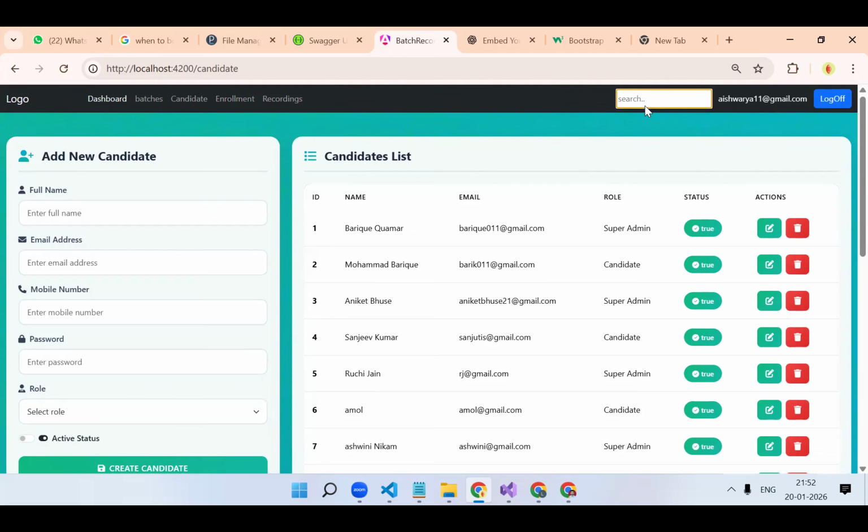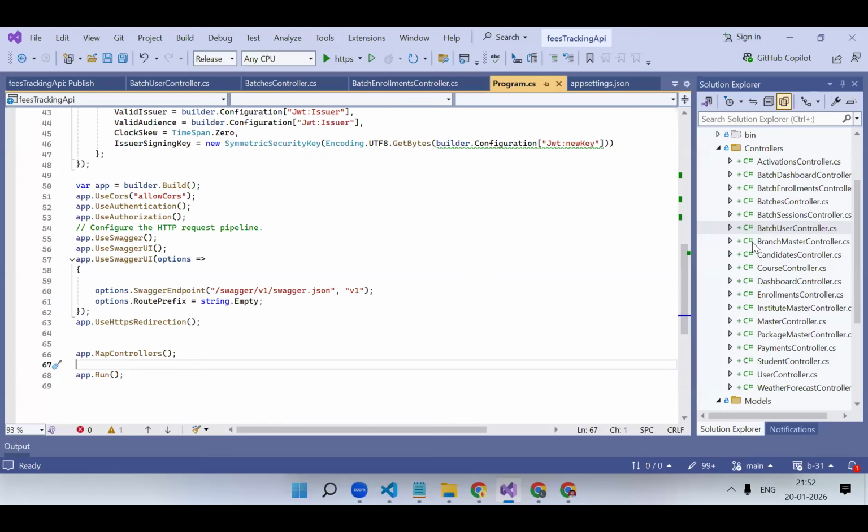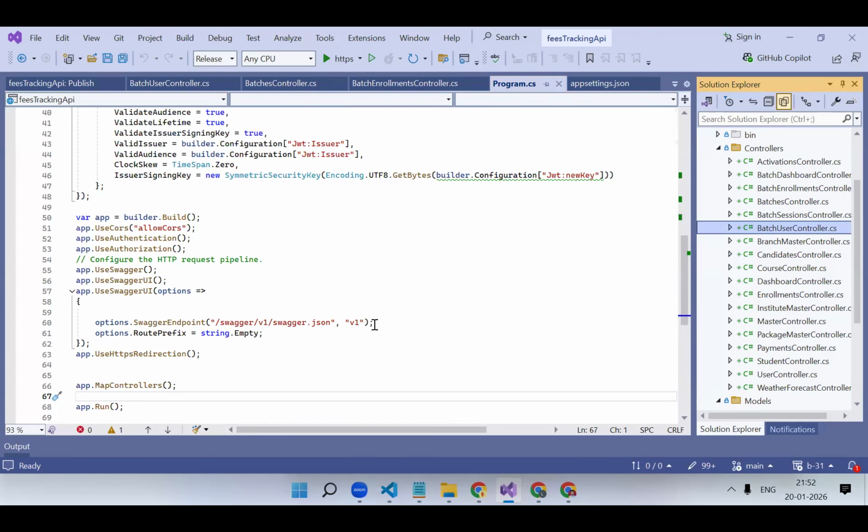Chetan, if our token gets expired, do we have a retry logic? Refresh token, no? In the API, we need that functionality, right? Yes, so that function to refresh the API token is not there. I will copy paste it from some other project and add it over here. Okay, we will see that also one of the days.